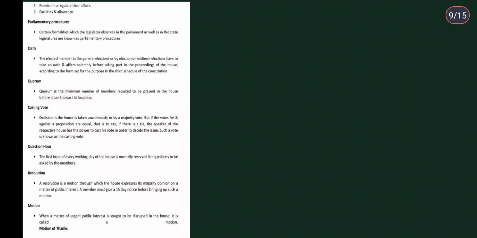That means the votes for the proposition, that is for agreement, are equal to the votes against the bill or the act or any law.